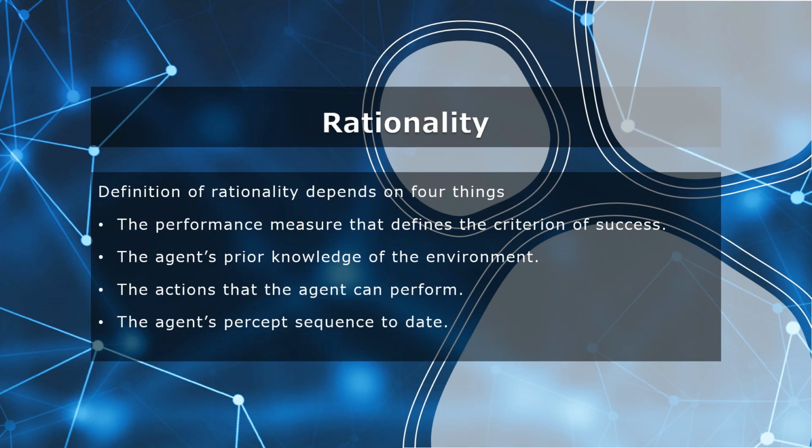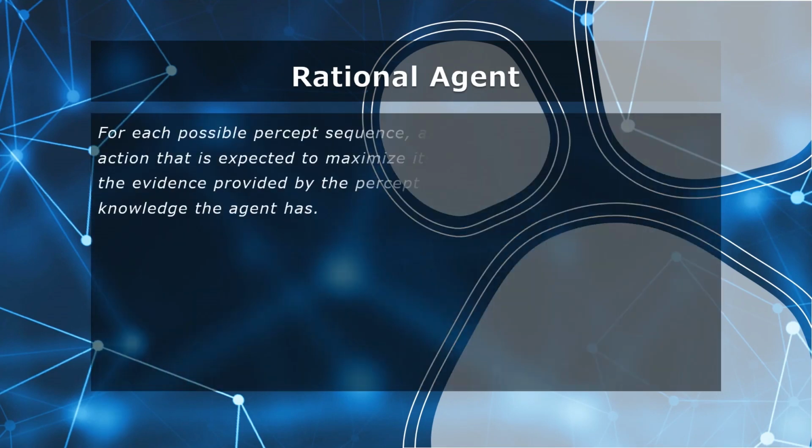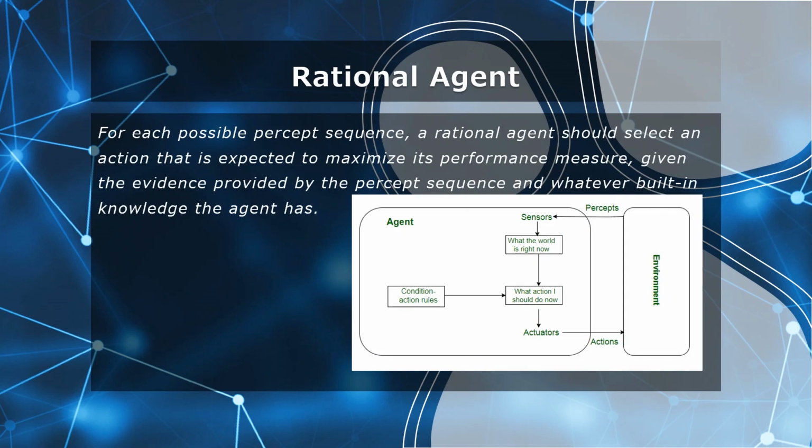And finally, based on these things, we can define a rational agent as follows. For each possible percept sequence, a rational agent should select an action that is expected to maximize its performance measure, given the evidence provided by the percept sequence and whatever built-in knowledge the agent has. And that's our goal, to construct a rational agent which can be called intelligent. But we are not quite there yet.